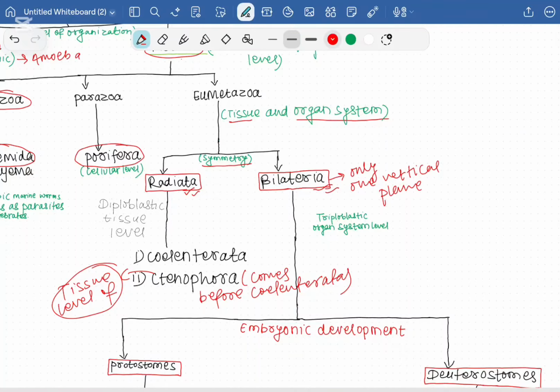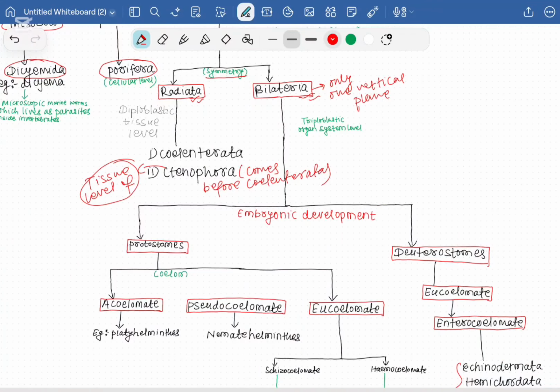This is so important. Based on the embryonic development, these bilateral symmetrical animals are broadly classified into two groups. The first one is the protostomes, and the other one is the deuterostomes. Basically, protostomes are those animals in which, during the embryonic development, first the mouth is formed and then the anus is formed.